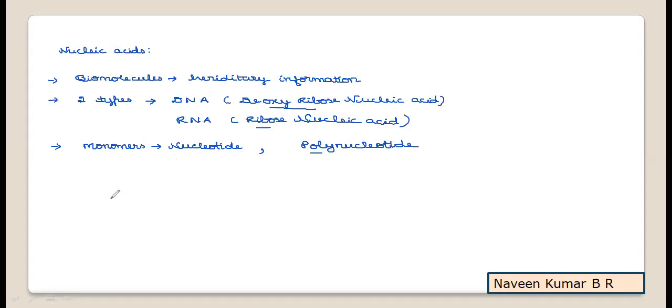Now, with the simple composition of nucleic acid, we'll start the discussion of the concepts in detail. In brief, nucleic acids are the biomolecules responsible for hereditary information, that is, the information necessary for transferring characters from one generation to another is stored in the form of DNA or RNA in living organisms.